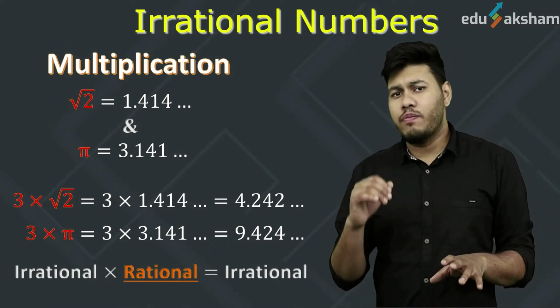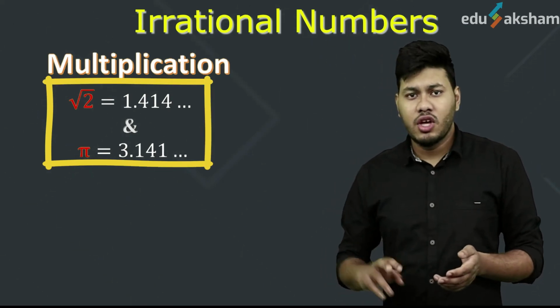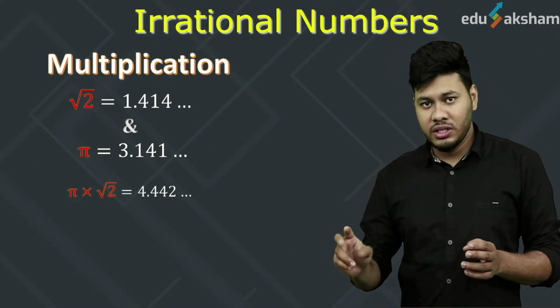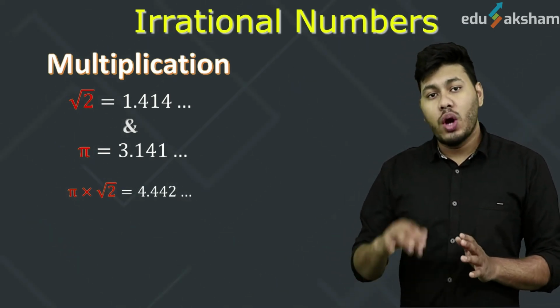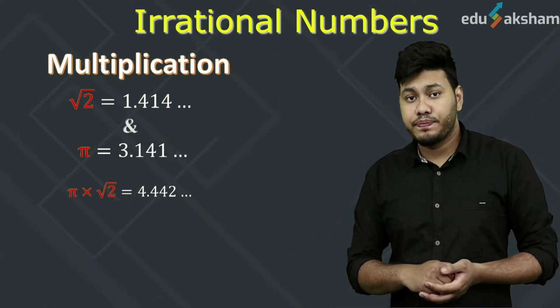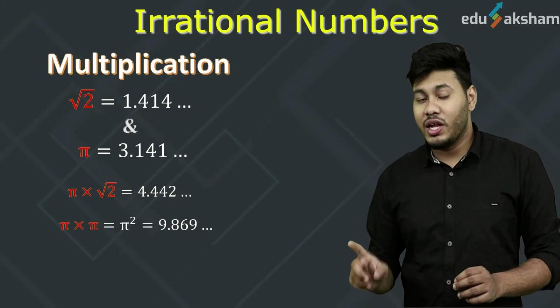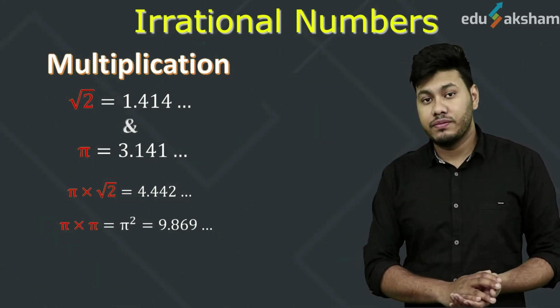Now suppose we want to multiply an irrational number with an irrational number itself. We will do so with the help of the given irrational numbers. Both of these are irrational numbers. So what we'll do is, we will multiply these two, pi and root 2. So pi into root 2 again gives us an irrational number. Now, if we multiply pi with itself, it will give us pi square, which is again an irrational number.